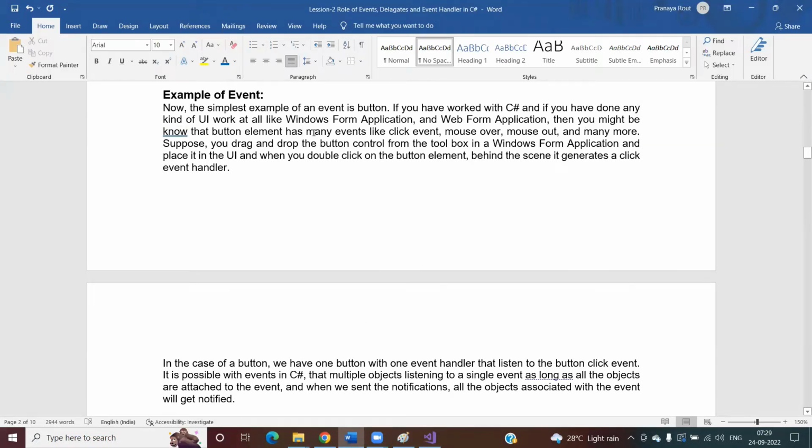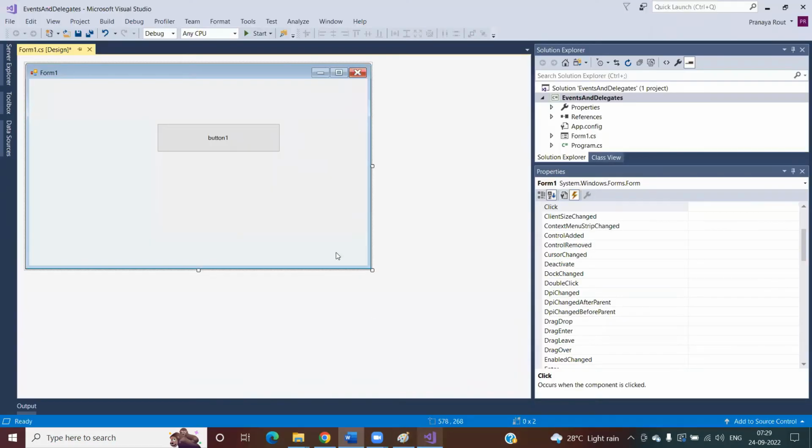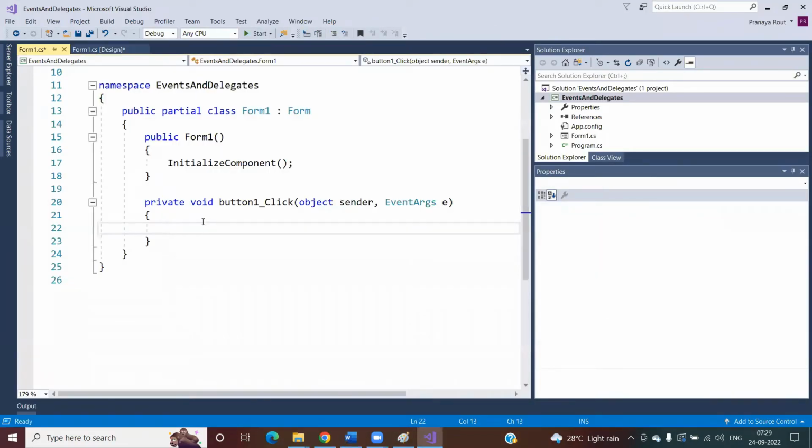Then you might know that a button element has many events like click event, mouse over, mouse out, and many more. Suppose you drag and drop the button control from the toolbox into the Windows Forms application and place it. Then when you double click on the button element, behind the scenes it generates a click event handler. Now I double click on this. Once I double click on the button element, you will see that behind the scenes one event handler is generated. This is nothing but the event handler, and it is taking two parameters. One is object sender, and this is the EventArgs, the parameter which is going to contain the event data.